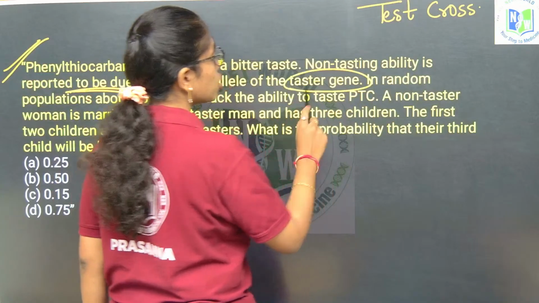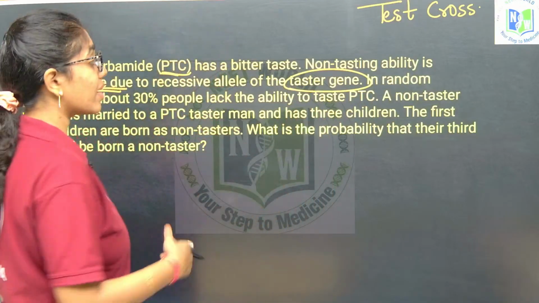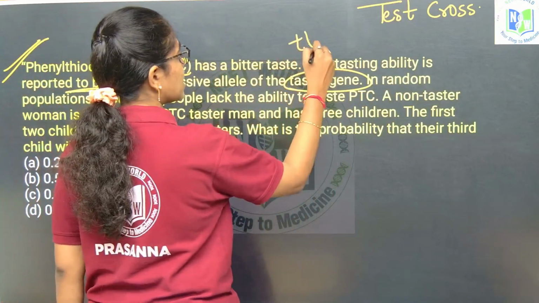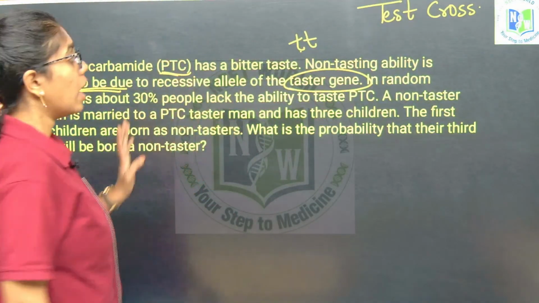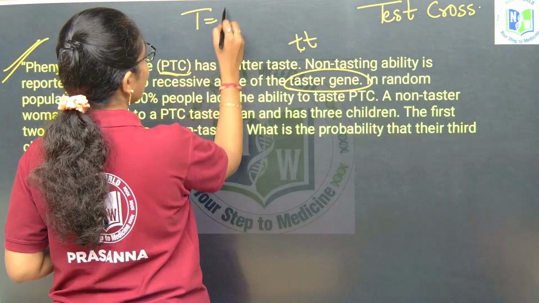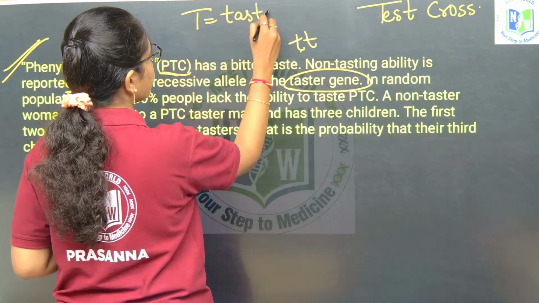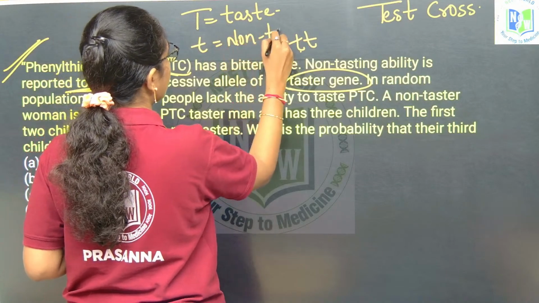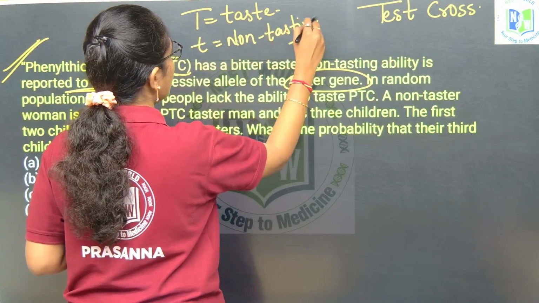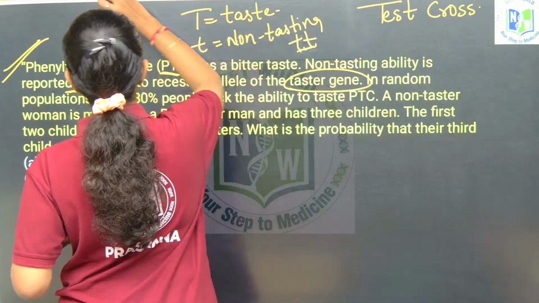So, this non-tasting ability is due to what? The recessive allele of the taster gene. That means the dominant allele is for tasting, and the recessive allele is the non-tasting allele for the taster gene. Understood?